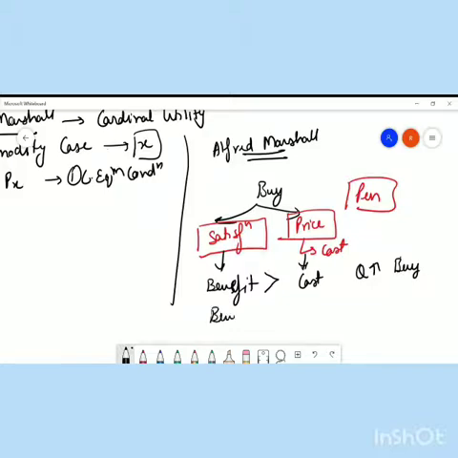Similarly, if benefit is lesser than the cost, that means the consumer is not going to buy the product. The cost of the product is say 1,000 rupees, and what about the benefit? I am just getting a benefit of 500 rupees out of it, right?